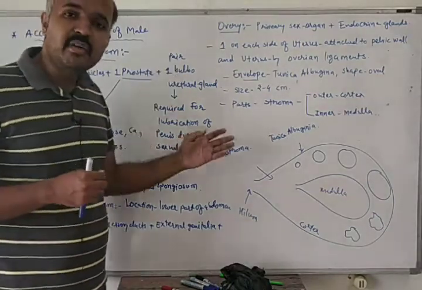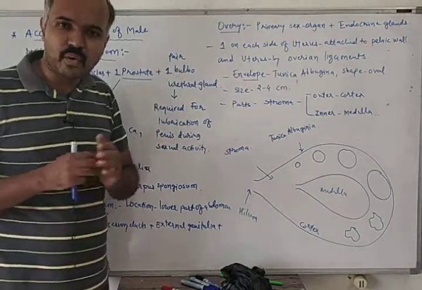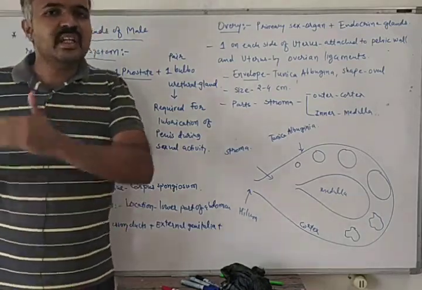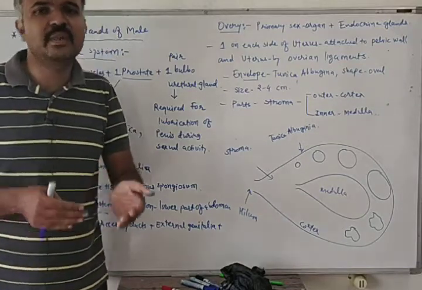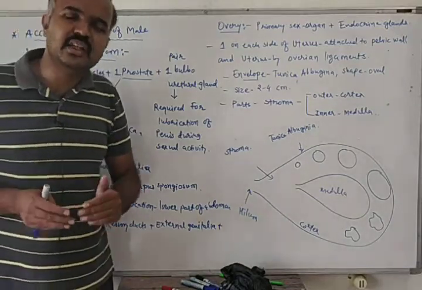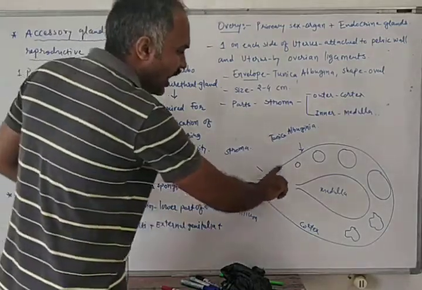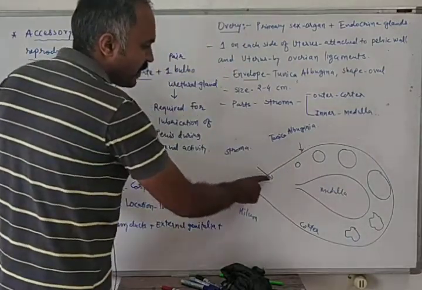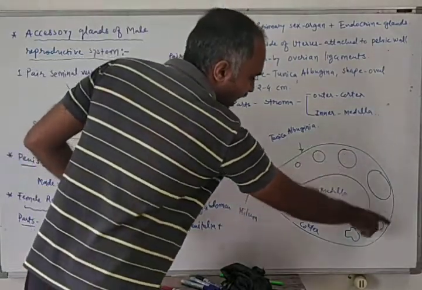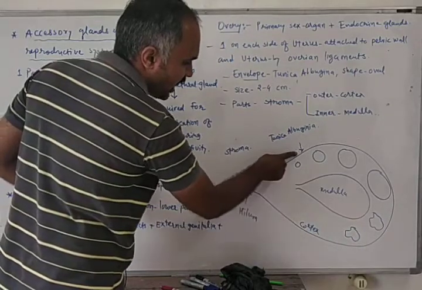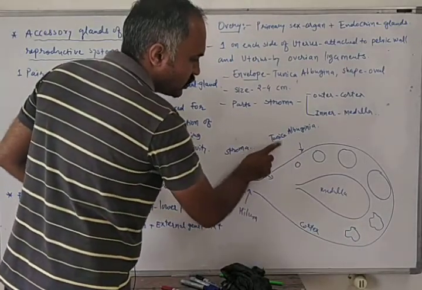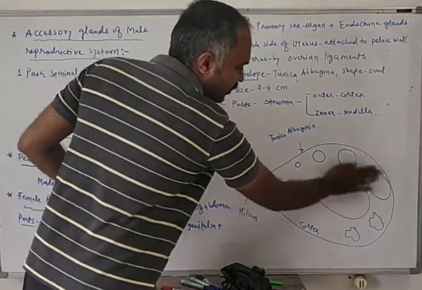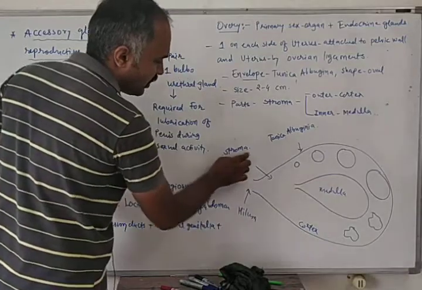Then the ovary has a region known as stroma. What is stroma? The entire region present inside the tunica albuginea is known as stroma. See, this ovary is oval in shape, and the outermost envelope is known as the tunica albuginea. So this entire region inside it is known as stroma.